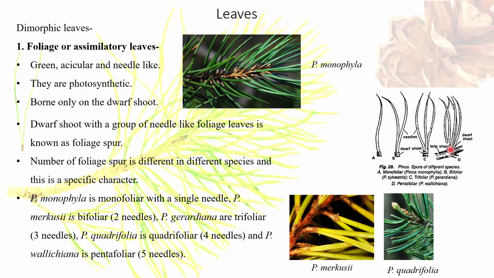For example, Pinus monophylla has a single needle, as you can easily see in this picture. Pinus merkusii is bifoliar. You can see here 2 needles of foliage leaves. Pinus gerardiana is trifoliar with 3 needles. Pinus quadrifolia has 4 needles. Pinus wallichiana is pentafoliar with 5 needles. So it is a key characteristic feature of a species. Thank you. This is all about the morphology of Pinus.